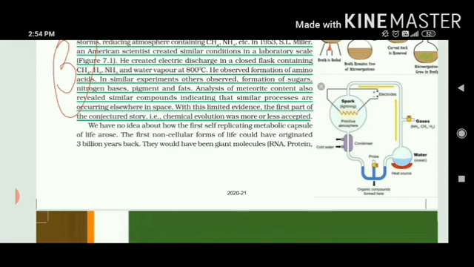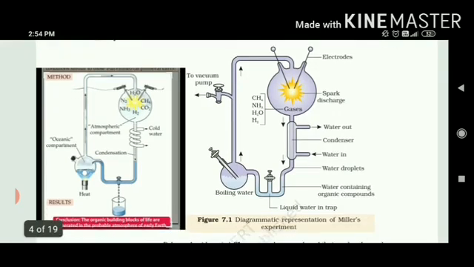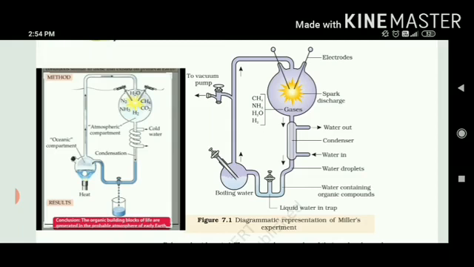Non-cellular forms of life could have originated 3 billion years back. It can be RNA, it can be proteins. So a similar diagram is represented over here as the Miller experiment. So whichever you feel easier to draw, because it is a very important part of this chapter, the Miller experiment.